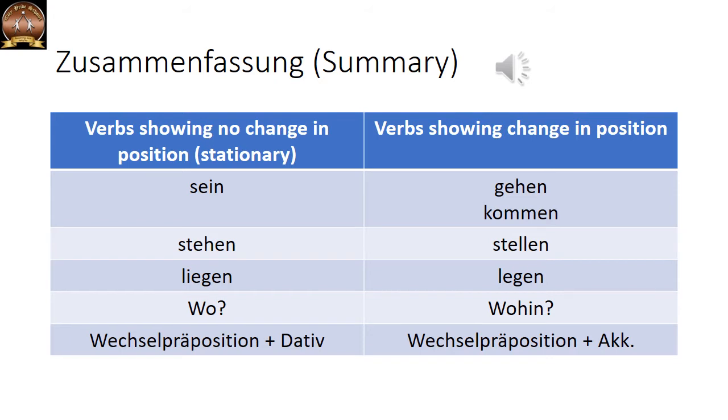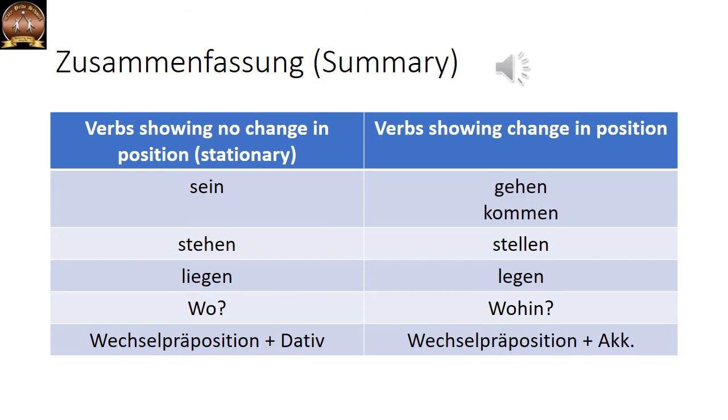Now, the question that you ask with a verb that shows no change in position, or that is stationary, is wo. For example, wo ist Tina? Wo steht Stefan? Here it is stationary.